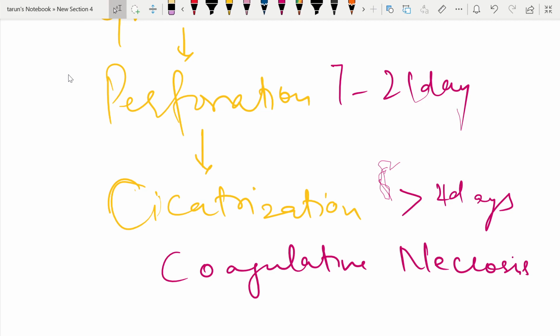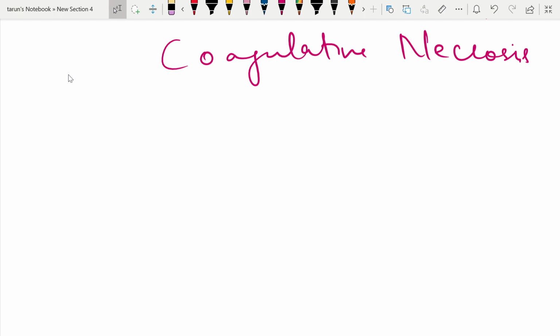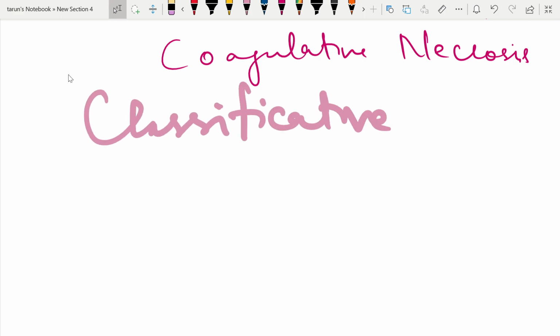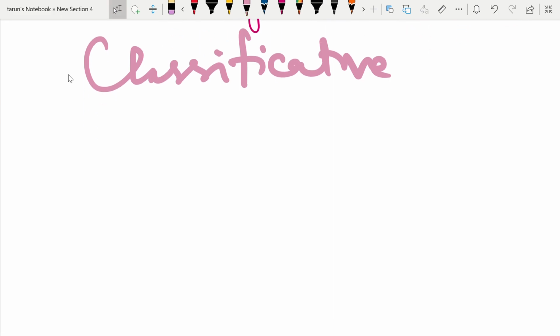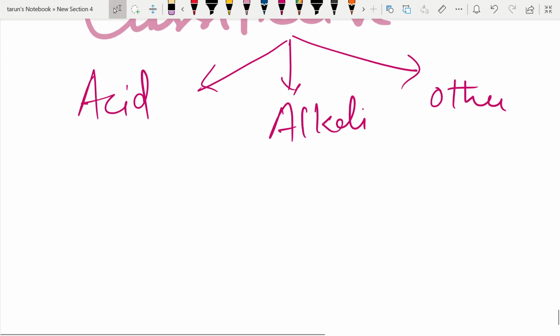They can also ask you the classification of corrosive poisoning. They have asked it before. The classification is divided into acids, alkalis, and other groups. The acids are further divided into organic and inorganic.